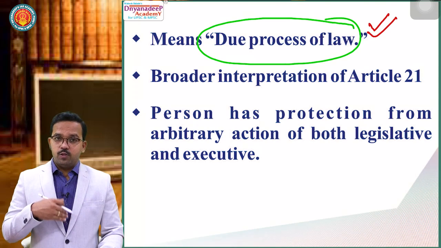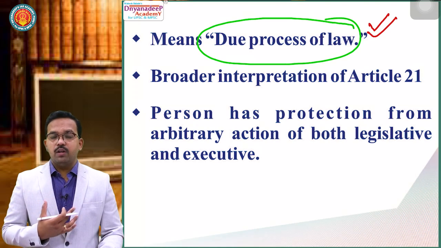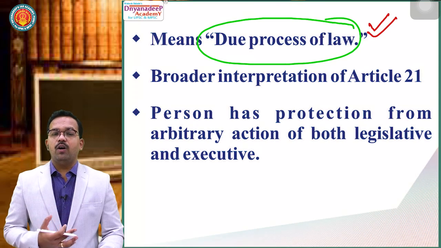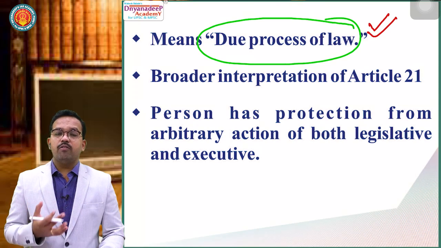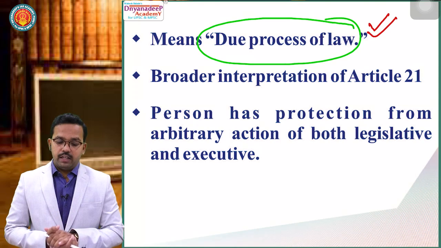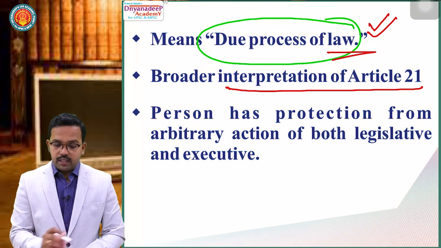But as a judiciary, as an organ, as a validating organ of the Constitution, we have the right to check the validity of parliamentary law. We can question whether this parliamentary law is just, fair or rational, and it means due process of law. It is a wider interpretation of Article 21.